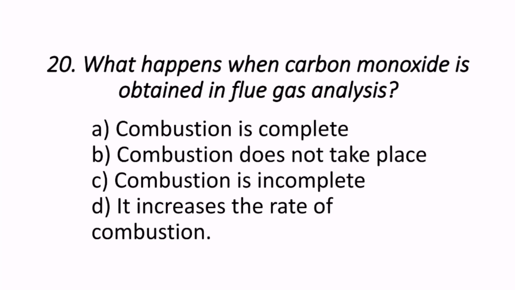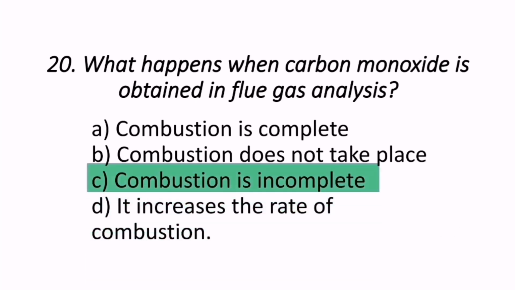Here combustion is incomplete. Carbon monoxide is obtained means combustion is not completed, so it is an incomplete combustion process. So this is about different flue gases.